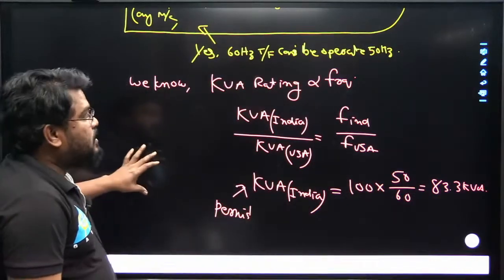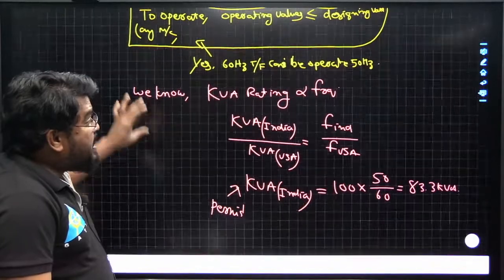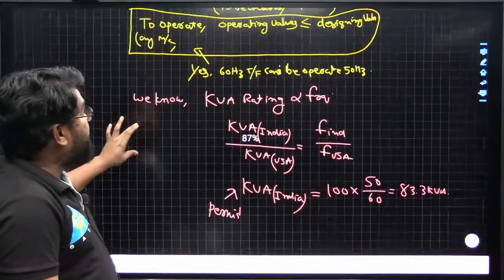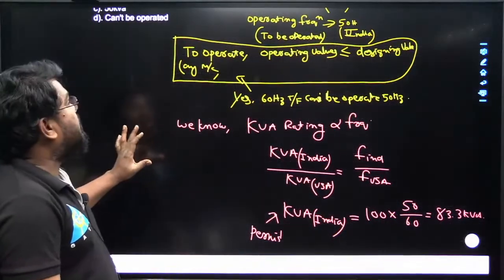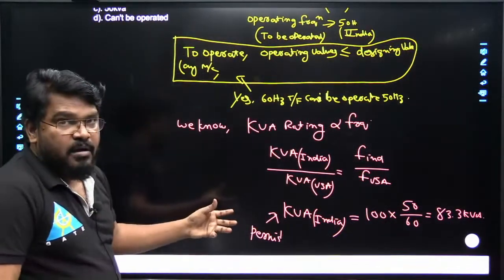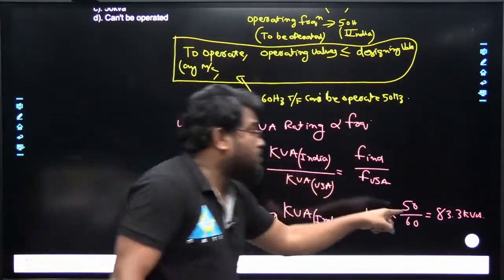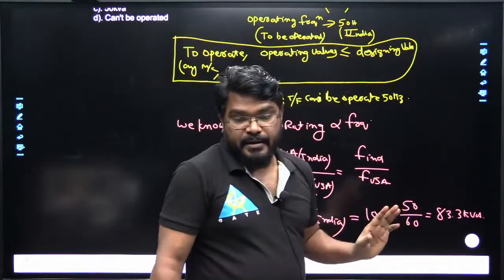So that means a 100 kVA USA made transformer operated in India can be operated up to what value? Up to 83.3 kVA rating.